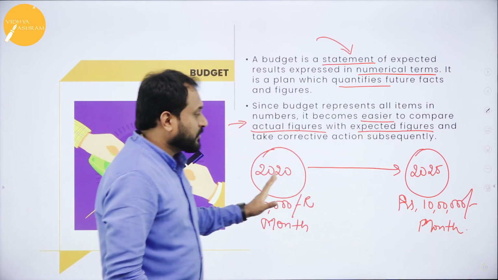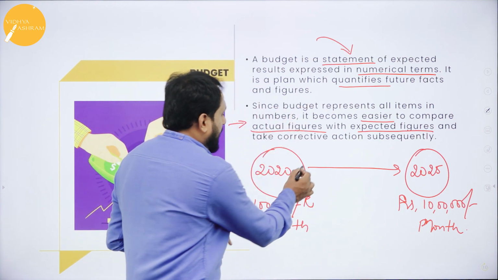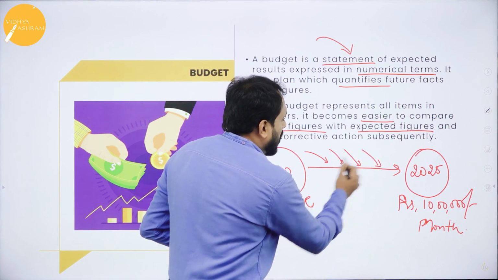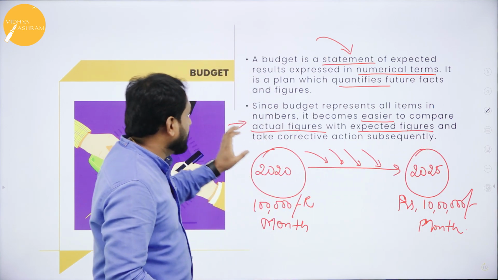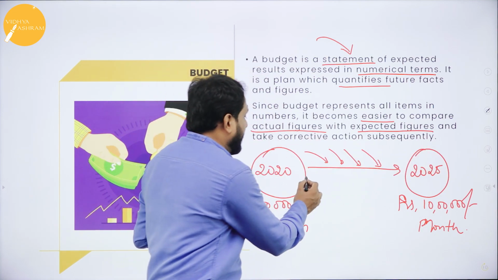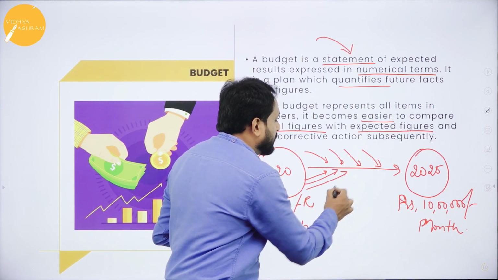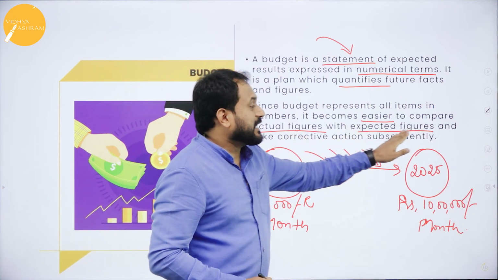Now understand, profitability I need to increase. Now whatever I incur, in whichever step, all these are in figures, that is the actual figure: how much I'm spending on marketing, how much I'm going with it, everything is the actual figure. And it is compared with the expected figure.